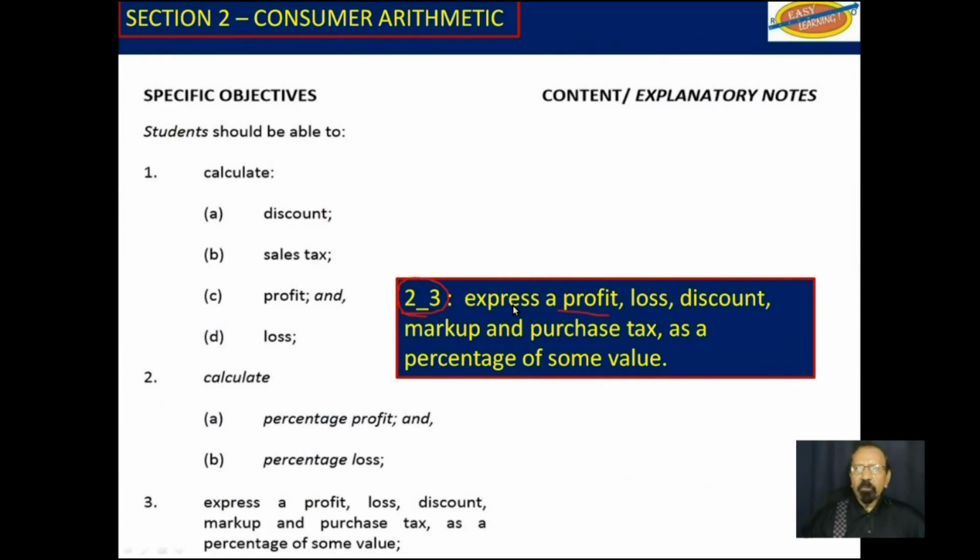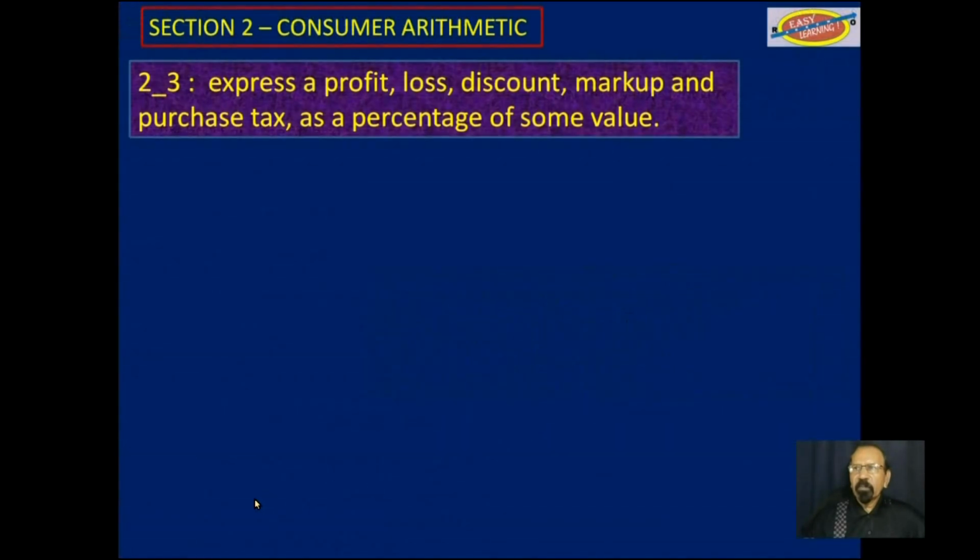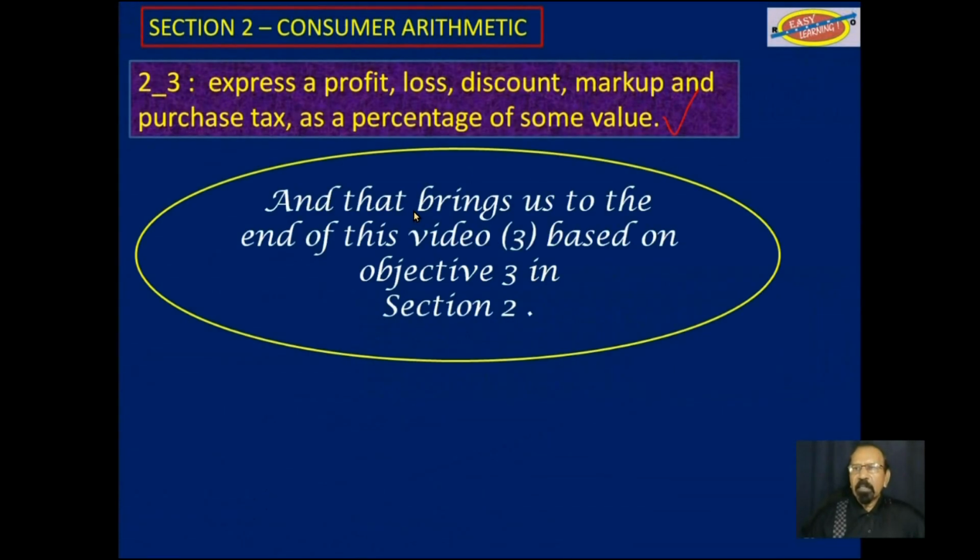So we just looked at objective 2.3, express profit, loss, discount, markup, and purchase tax as a percentage of some value. That is this objective here. Completed that. And that brings us to the end of this video, which is video 3 from this section based on objective 3 in section 2.